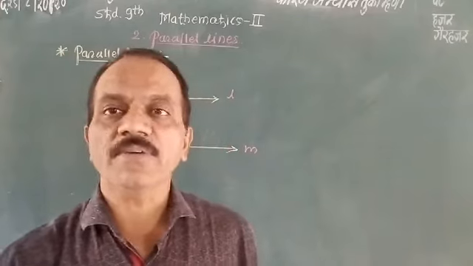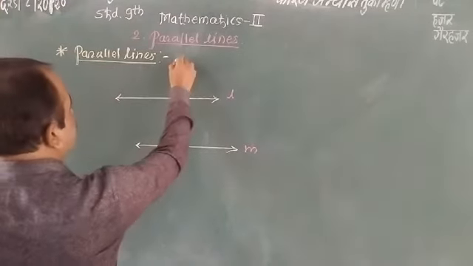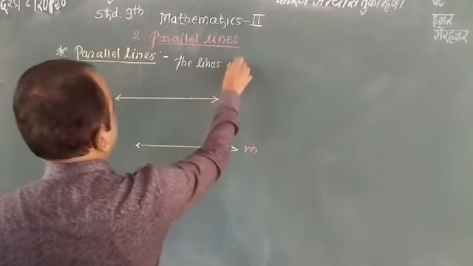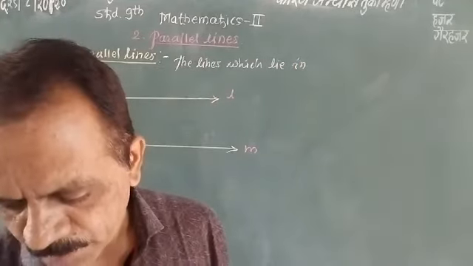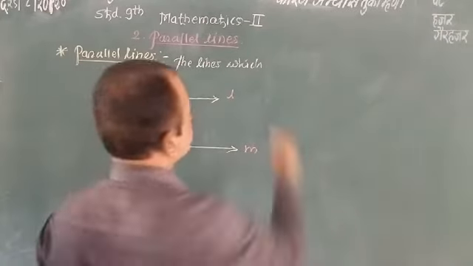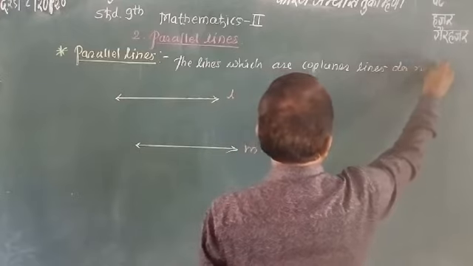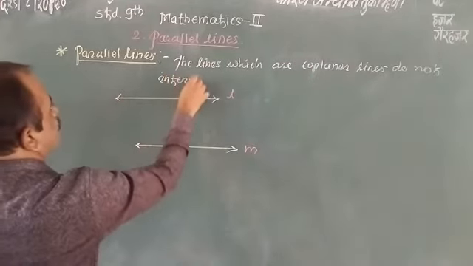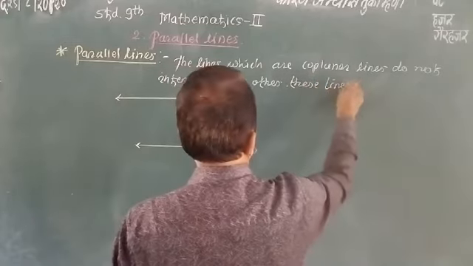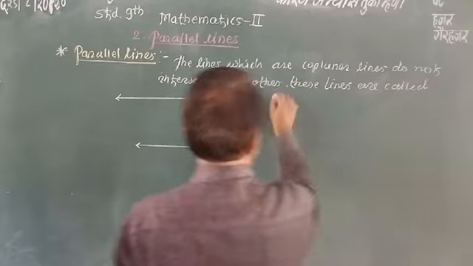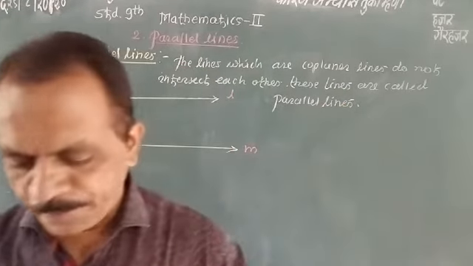So we write the definition of parallel lines. Write down: the lines which lie in a plane, which are coplanar, and do not intersect each other are called parallel lines. These lines are called parallel lines.